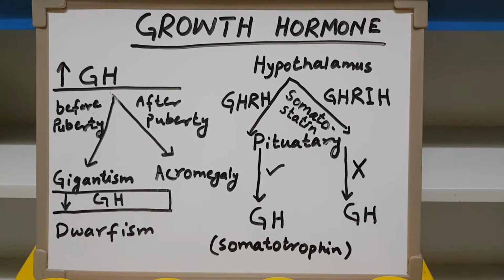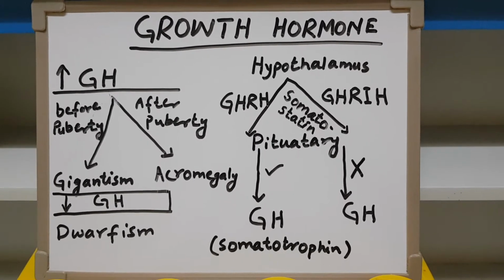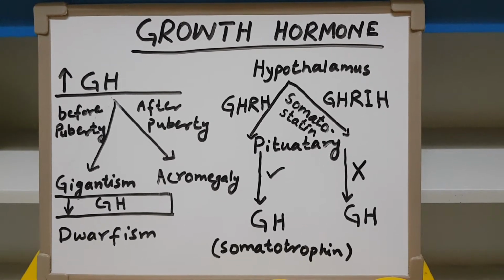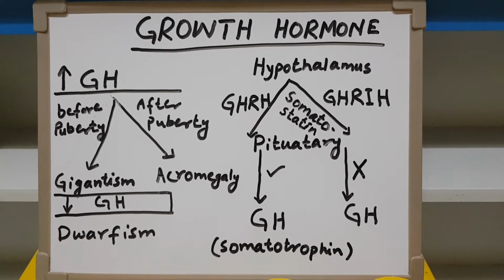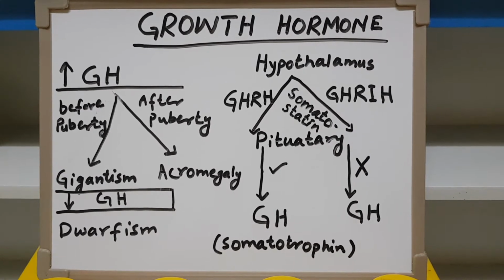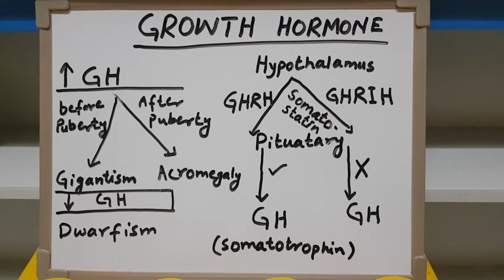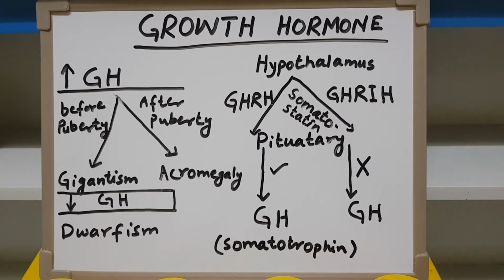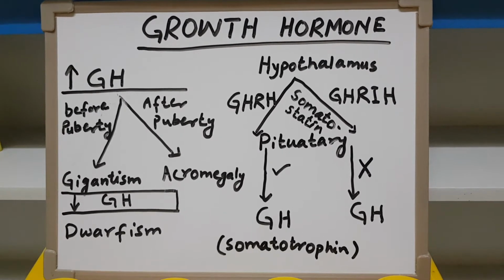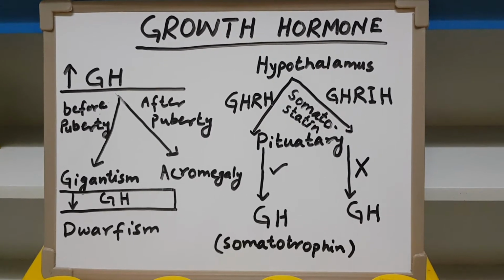As you can see in this flow sheet diagram, the hypothalamus is also mentioned here. As you know, the hypothalamus plays a key role in controlling all of the secretions of the pituitary gland. For different pituitary hormones, the hypothalamus secretes either releasing hormones to stimulate their secretion or inhibitory hormones which inhibit their secretion. But contrary to all other hormones, for growth hormone the hypothalamus gives both kinds of hormones: one releasing hormone and one inhibitory hormone.